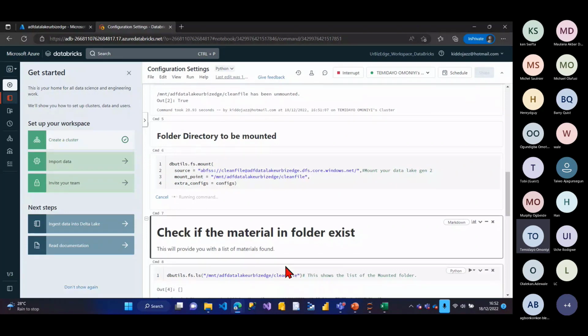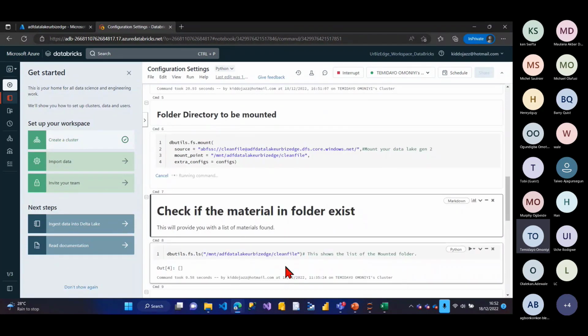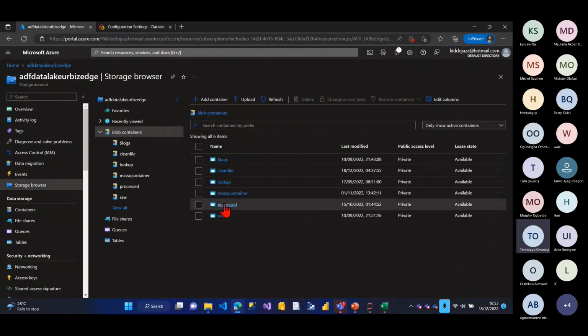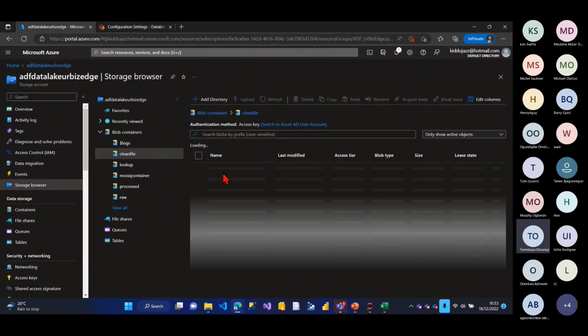So after I've mounted the Data Lake Gen 2, I also mount what they call the blob storage also. While this is running, I also run the file. If I open this now, you shouldn't see anything. So you can see this clean file. If I open this clean file, you see that it's empty.